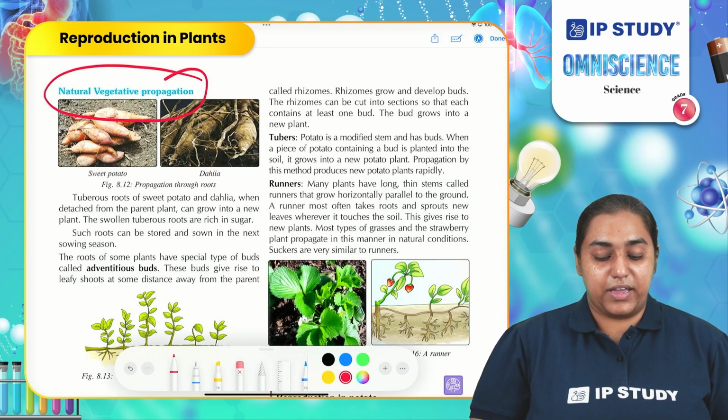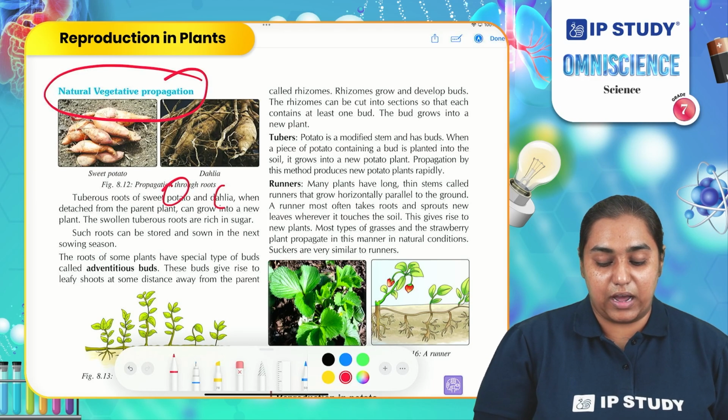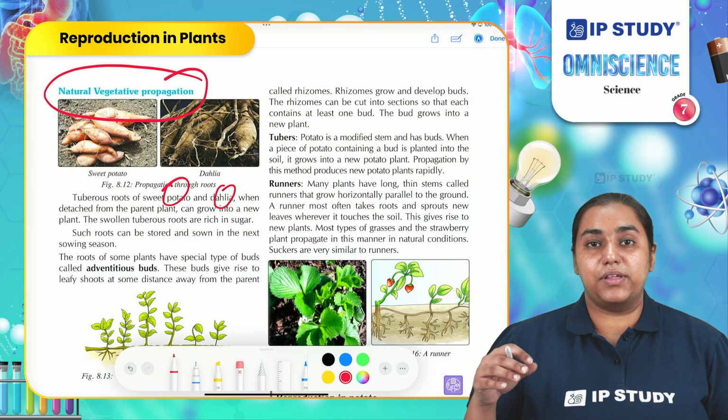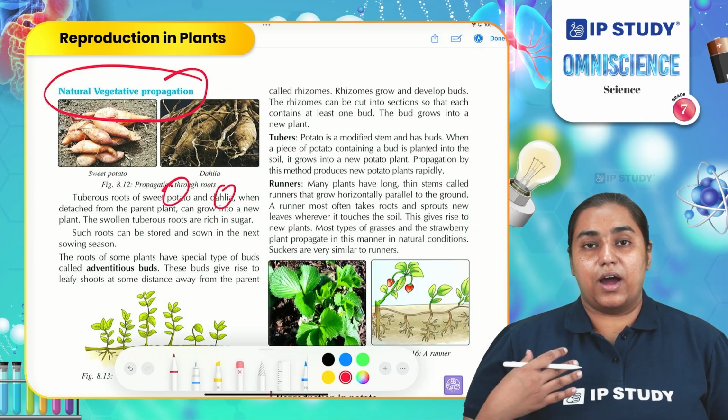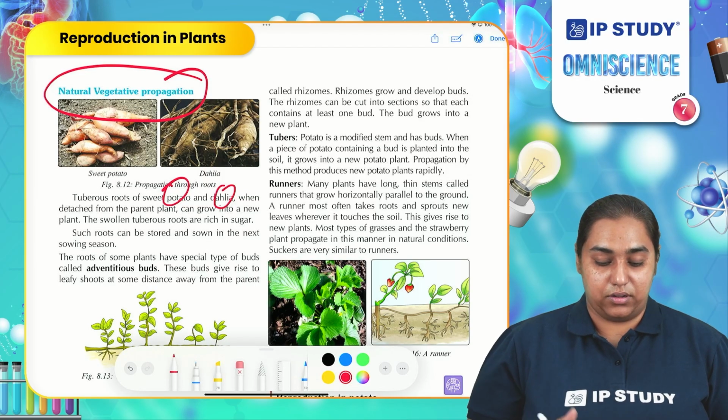If you observe, there are certain tuberous foods like sweet potato and dahlia. If you take the root of the sweet potato and dahlia, you simply sow that inside the soil. After a few days, you might observe a small plantlet start growing out of it.